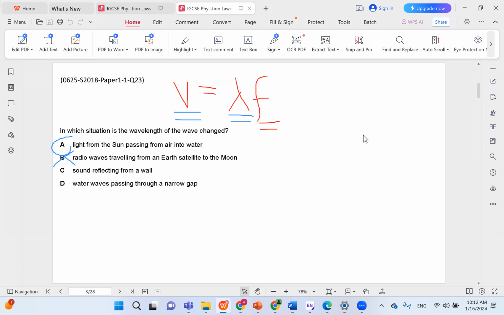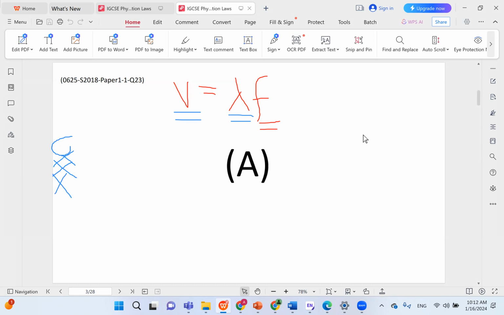And then for choice C, sound reflecting from a wall. In reflection, everything is conserved except direction. Only the direction changes, so nothing else is going to change. In D, water waves passing through a narrow gap. This is diffraction. And again, in diffraction, the wavelength does not change. So the correct choice here would be choice A.